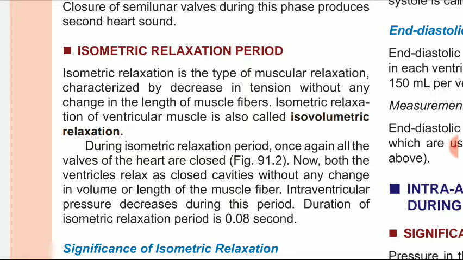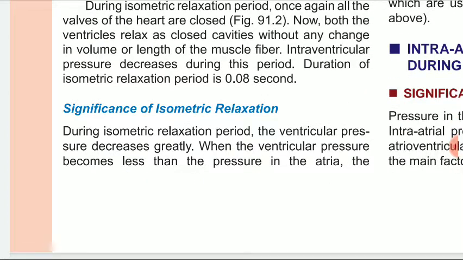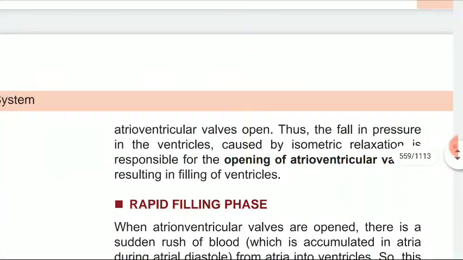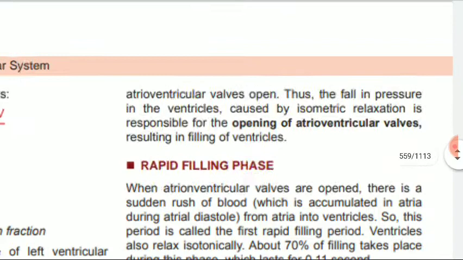Intraventricular pressure decreases during this period. Duration of isometric relaxation is about 0.08 seconds. Significance: during the isometric relaxation period, ventricular pressure decreases greatly. When the ventricular pressure becomes less than the pressure in the atria, the atrioventricular valves open. Thus, the fall in pressure in the ventricle caused by isometric relaxation is responsible for opening of the atrioventricular valves, resulting in filling of the ventricle.